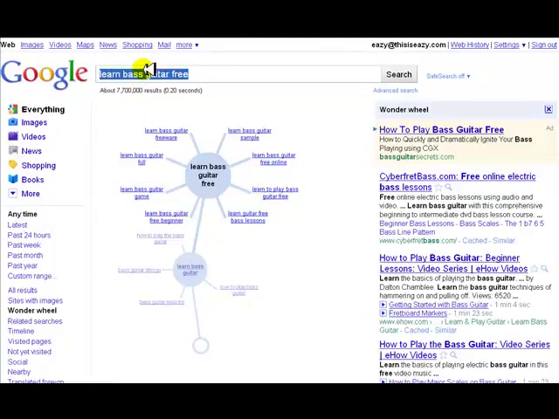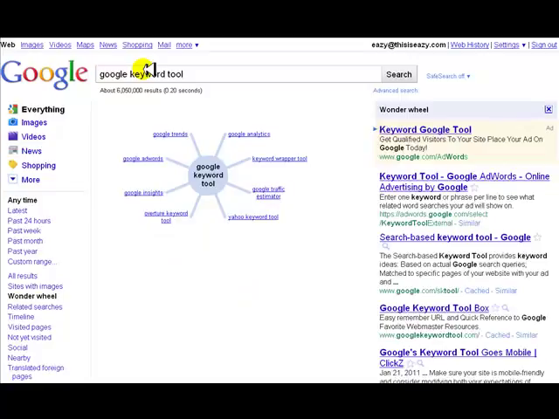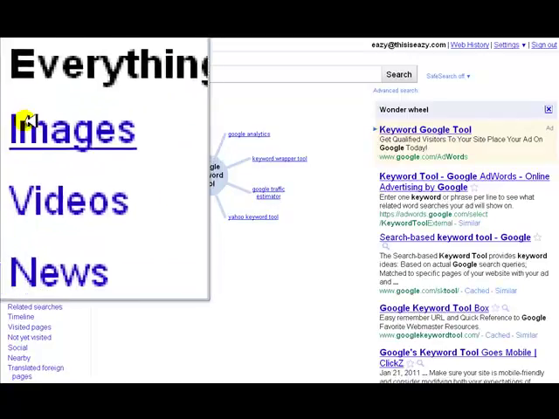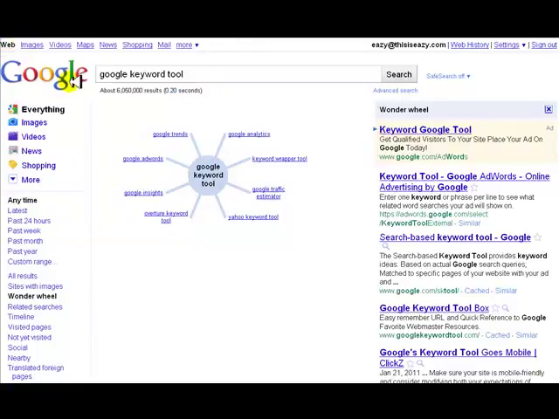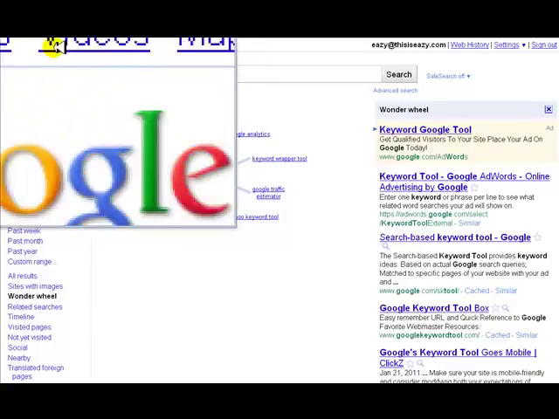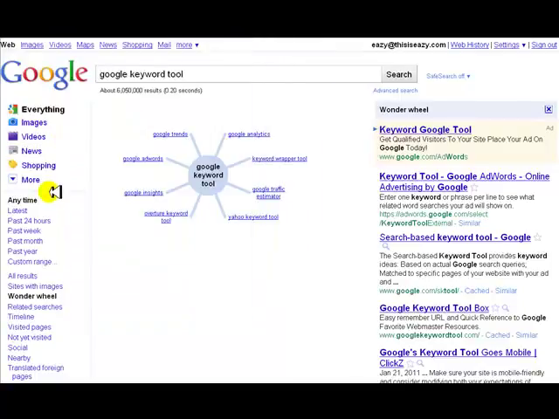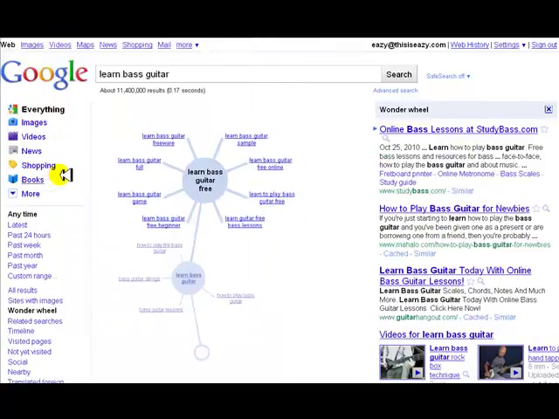Let's go ahead and do one more place: the Google keyword search tool. I know for some it's like, here we go again, everybody's showing you this, but I want to cover it because it's important for those that don't know. Let's go back to everything here. Web. We need to get back to the main. Google's giving me trouble here for some reason. Let's just back it up here.